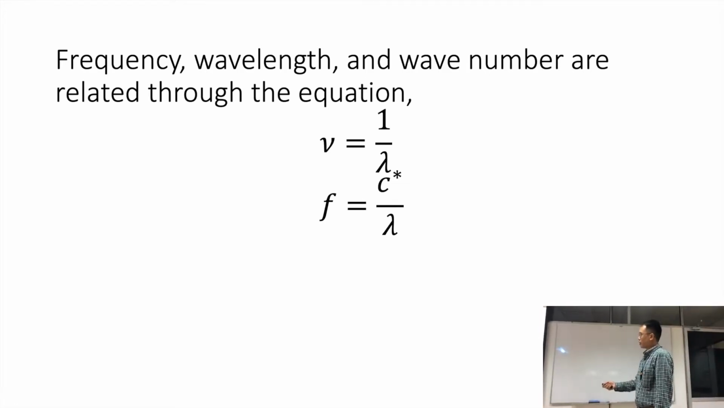And if you do a dimensional analysis on this, c is meter per second, while lambda is meter. So you can cancel meter and meter, and then you get per second, and per second is hertz.